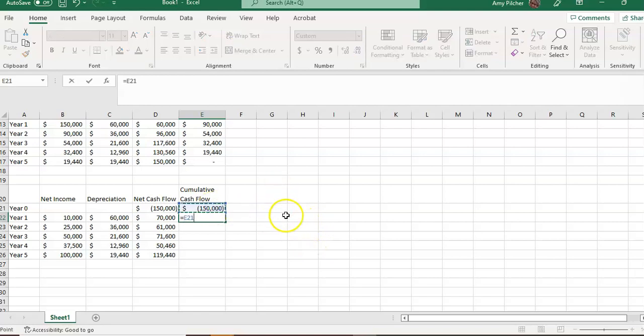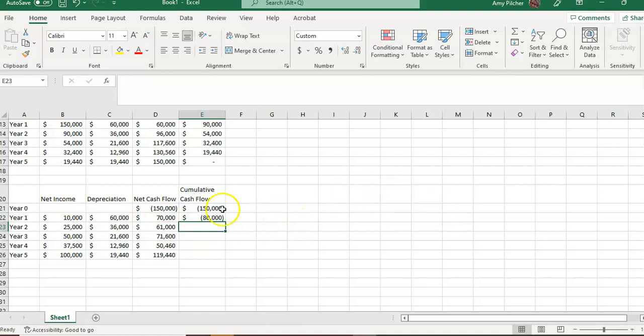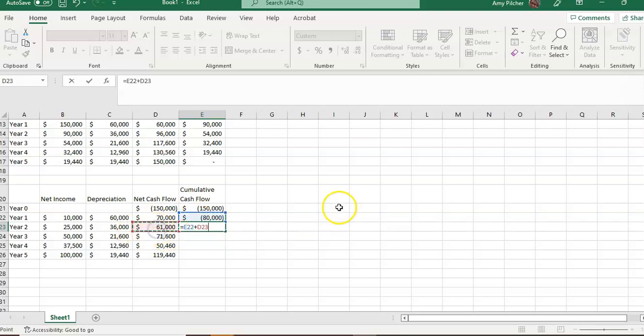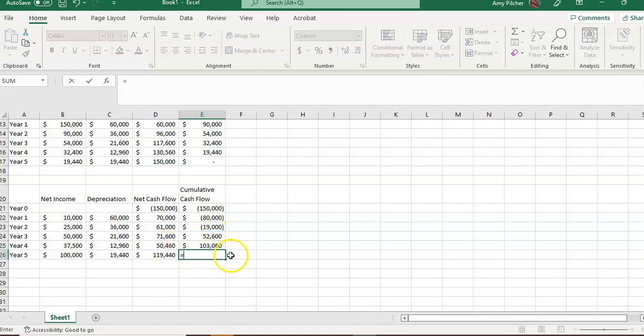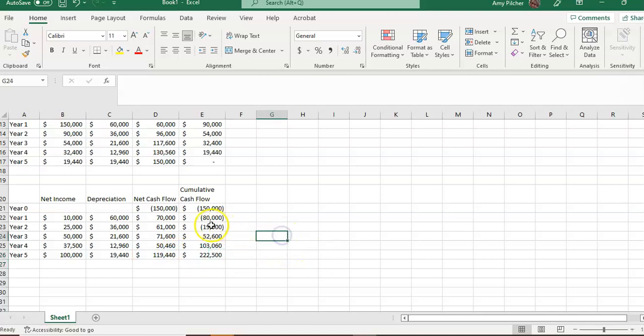So now we have the 150,000 investment plus 70,000, which is 80,000. We get plus year 2. And this is also going to be paid off sometime in year 3.